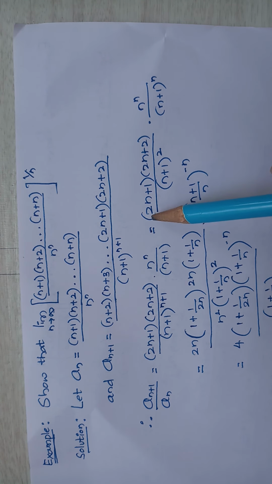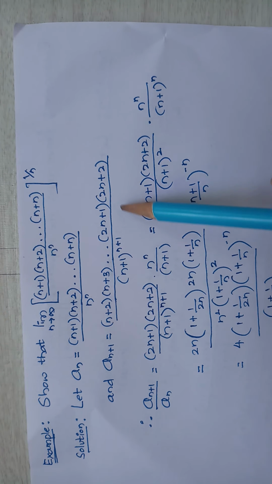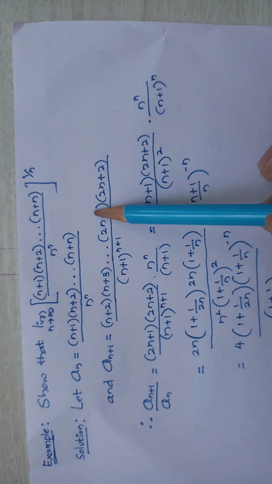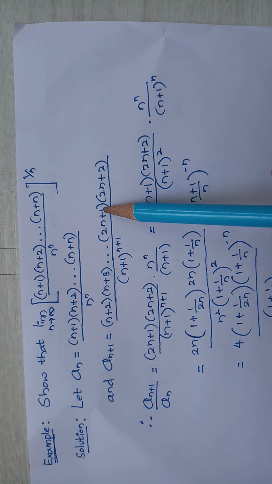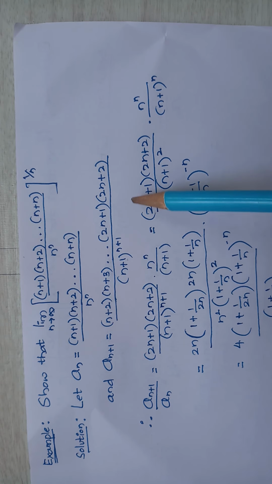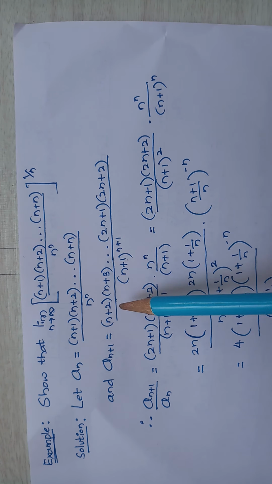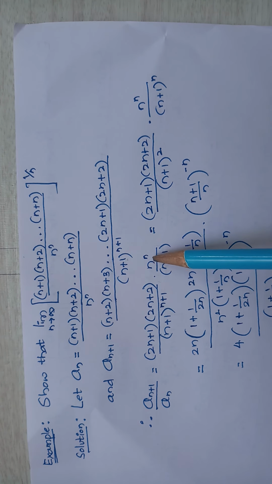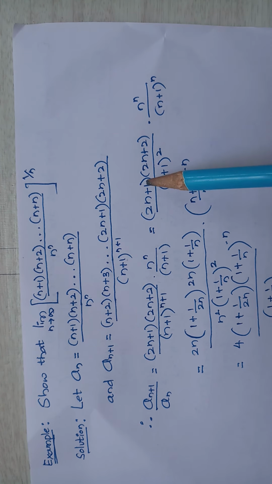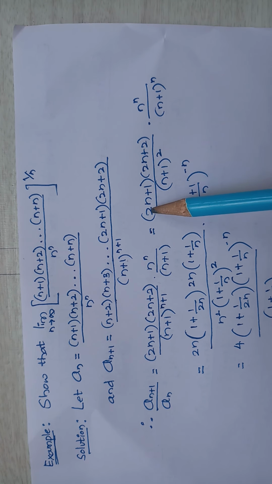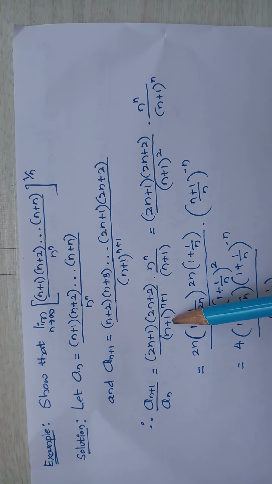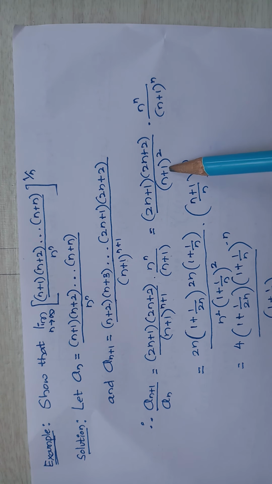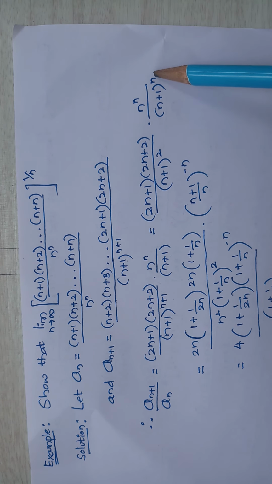Okay, so this is equal to, so this is your numerator term, this is your denominator term. Divide this term by this. Okay, so these all terms vanish, remaining term is this by this whole divided by n plus 1 divided by n to the power n. So then, while rearranging the terms, finally we get this. Okay, so here what I am doing, 2n plus 1 into 2n plus 2 divided by n plus 1, n plus 1. So this n plus 1, here I am taking n plus 1 to the power n into n plus 1 into n plus 1. Then it will become n plus 1 square whole divided by n plus 1 to the power n.